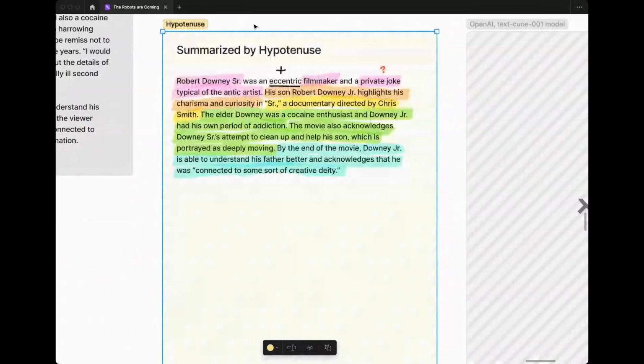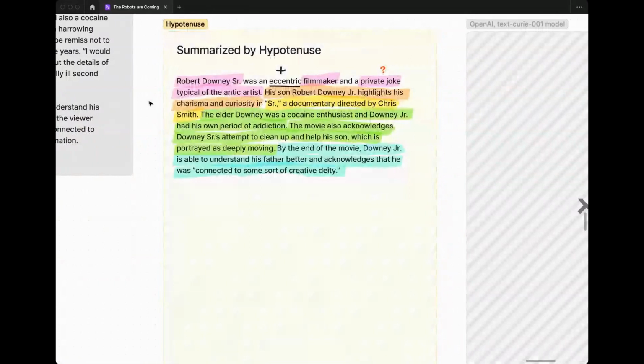But let's move on to Hypotenuse and see what we did here. So this one was the first one with the Bill of Rights that started to give us a little bit more of its own sort of spin on the document. So I'm curious to see what it did here. And true to form, there were a couple of interesting things here than the others.